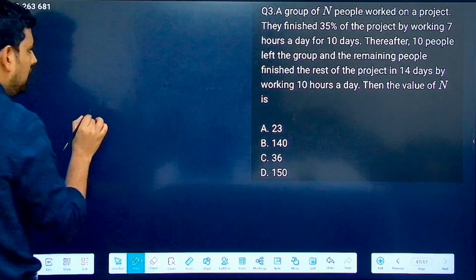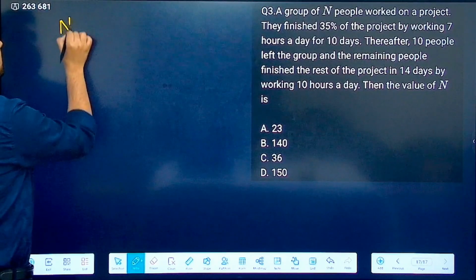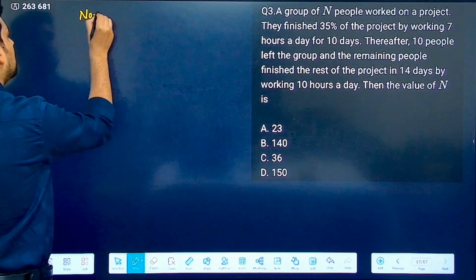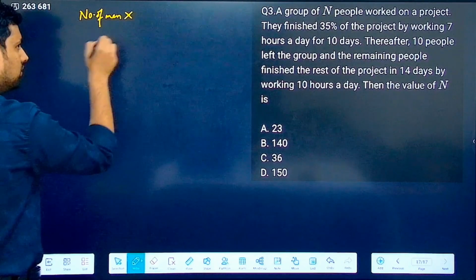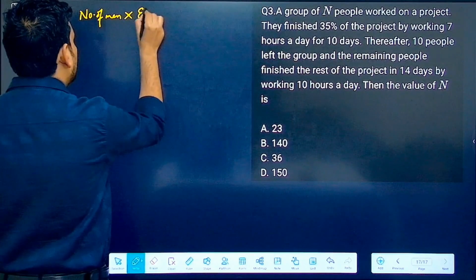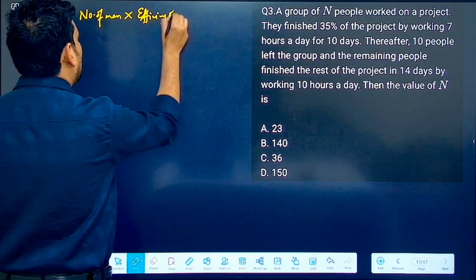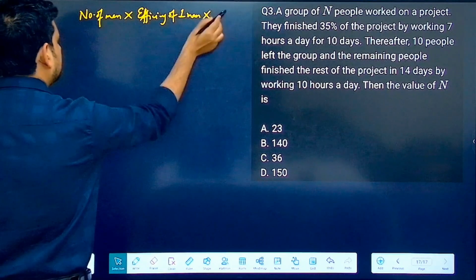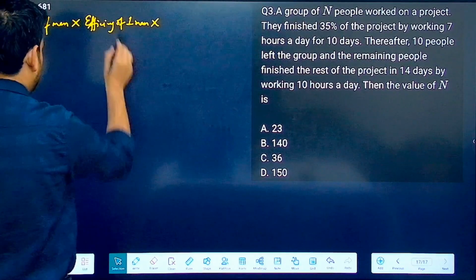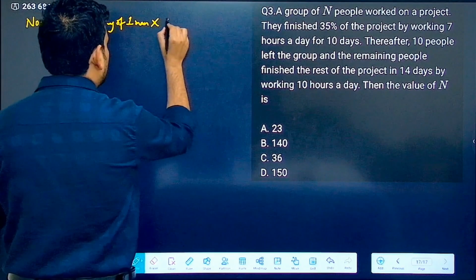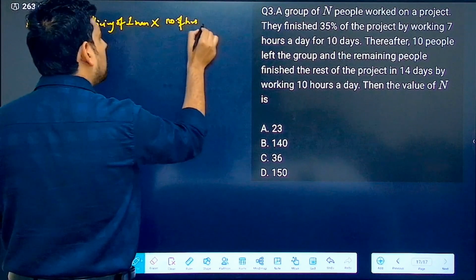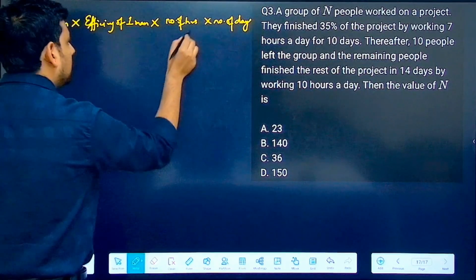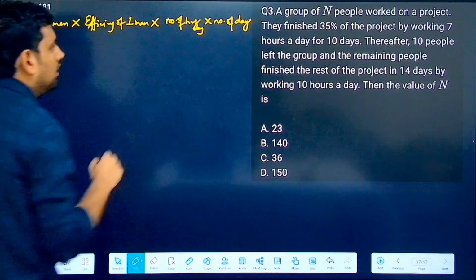Correct? So basically what do you have to equate? Number of men, so I am writing it above. So this is number of men into efficiency of one man into number of hours of work each day into number of days they work, correct?